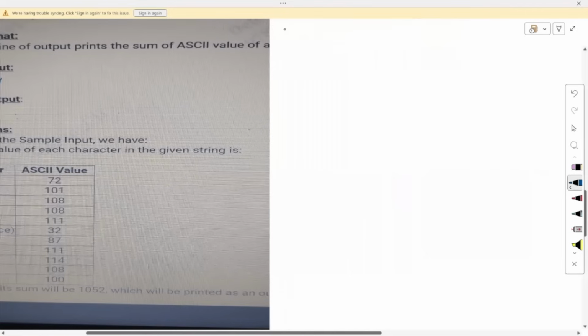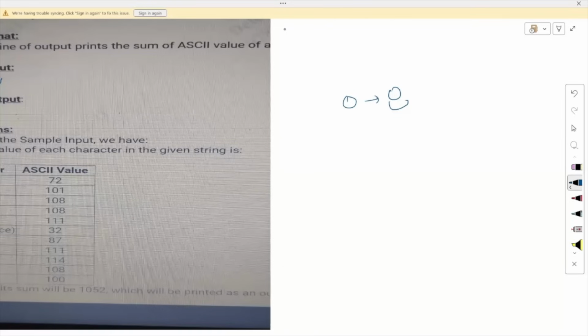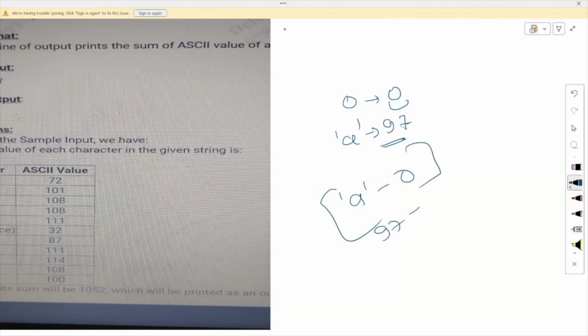So you can see here the ASCII value of 0 is basically 48, and let's say the ASCII value of A is 97. So what will I have to do? I will simply do A minus 0. That means 97 minus 0 basically means 97. So this will actually get me the ASCII value of 97.